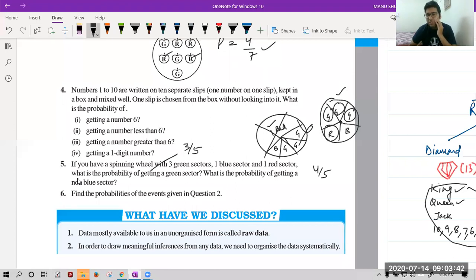What is the next chapter, Hideshri? The next chapter is squares and square roots. Tomorrow we'll do squares and square roots.